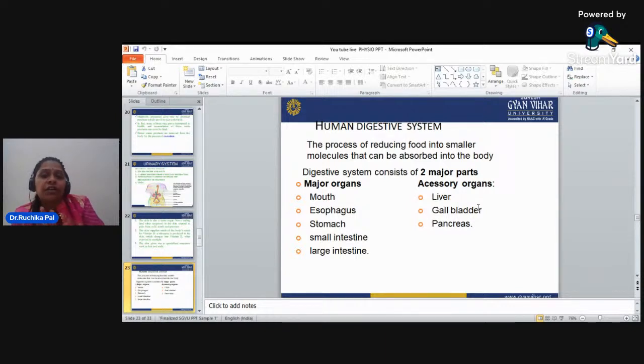What is the difference between the major organs and the accessory organs? The major organs are those which mainly help in the digestive process, and the accessory organs are those which help in the digestion of food particles, or help in the performance of the digestive system. These are the liver, gallbladder, and the pancreas.